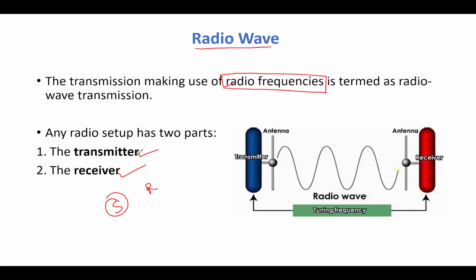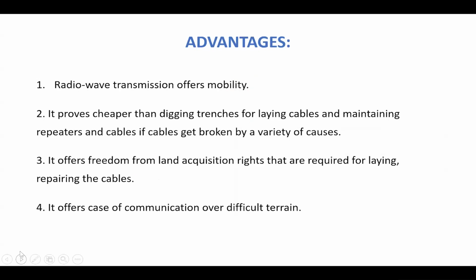The sender is the one who is transmitting the data through unguided media, and it passes through air, water, or whatever media, and then reaches the receiver. The receiver will also have a certain kind of setup where he will understand what data has been sent by the sender.